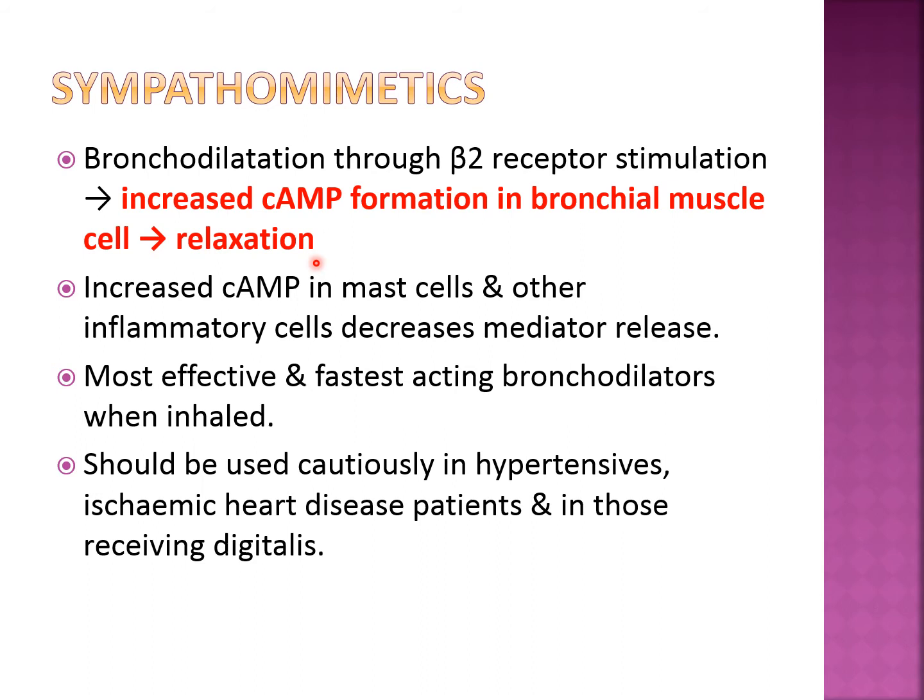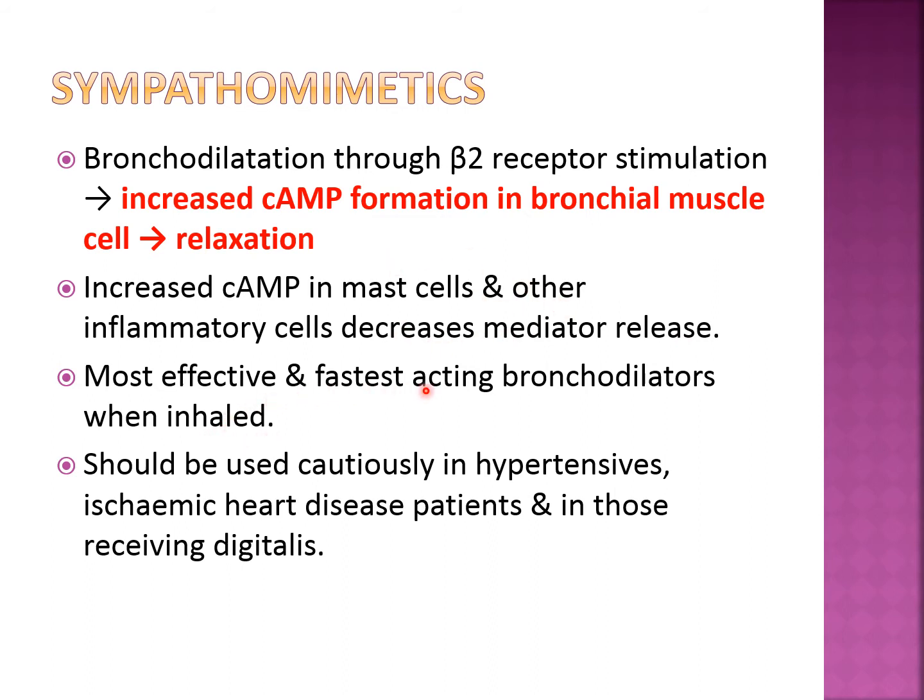So this is the main mechanism by which beta 2 agonists produce bronchodilation: G protein coupled receptor, increase in cyclic AMP and relaxation of bronchial smooth muscles. Second mechanism, increase in cyclic AMP in the mast cells and other inflammatory cells, like eosinophils, basophils, lymphocytes or macrophages. So increase in cyclic AMP decreases the mediator release. Inflammatory mediators like histamine, leukotrienes, prostaglandin release is decreased by giving this drug. But this action is very much minimal.